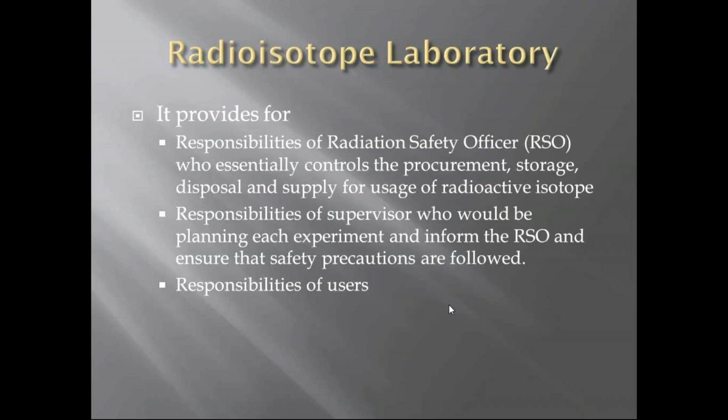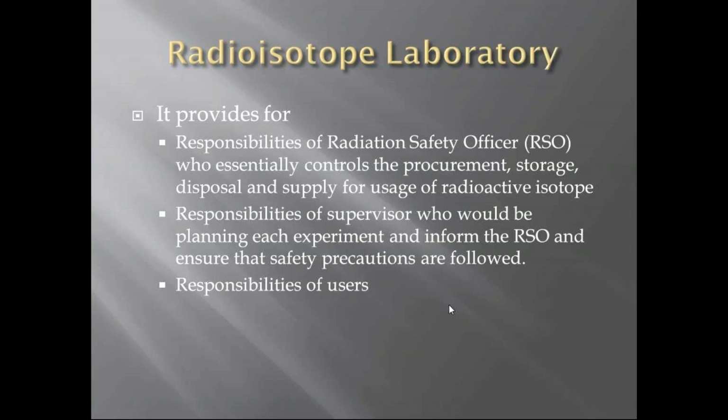Now, continuing on with this radioisotope laboratory, it provides for responsibilities of the radiation security officer. This officer has to be appointed whenever you are dealing with radioisotopes, and this officer is the final officer who controls the procurement, storage, disposal, and supply for usage of radioactive isotope. Without his permission, you cannot even look at the radioactive isotope. Figuratively, you cannot even think about the radioactive isotope.